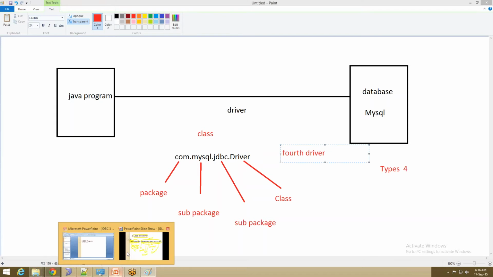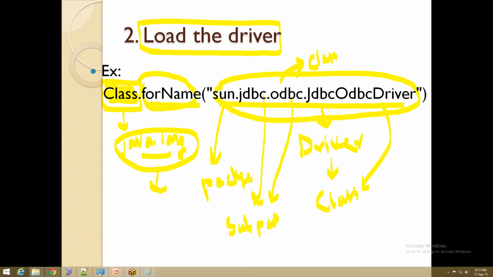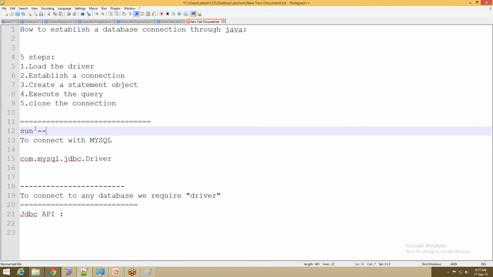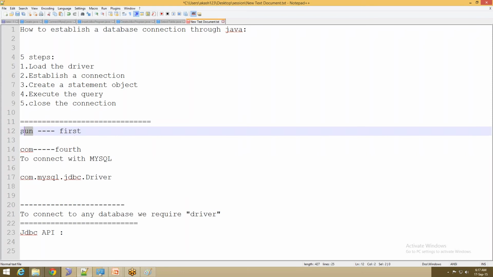Now a question comes in my PPT. There is something like sun.jdbc.odbc.JdbcOdbcDriver. So wherever sun comes, that is nothing but the first driver. I hope you are getting me, guys. What I am trying to tell is wherever sun is coming, it represents the first driver. This is my way of understanding and my way of remembering. So wherever com comes, normally it is the fourth driver. So sun is first and com is fourth driver. In short, we can remember it that way.